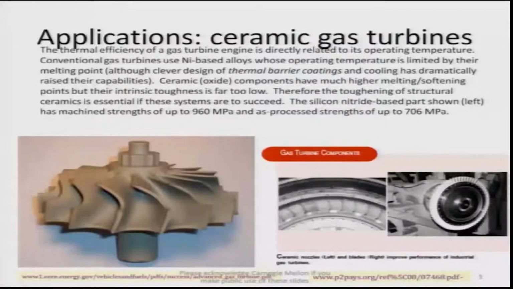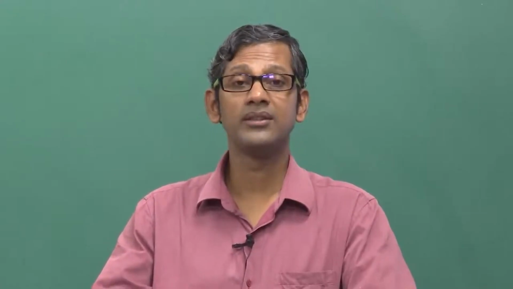We know gas turbine engines basically consist of nickel based superalloys with a coating of some zirconium oxides to protect them from oxidation and also thermal issues. But the efficiency of any turbine engine, as you know, is related to the temperature we can achieve during operation.